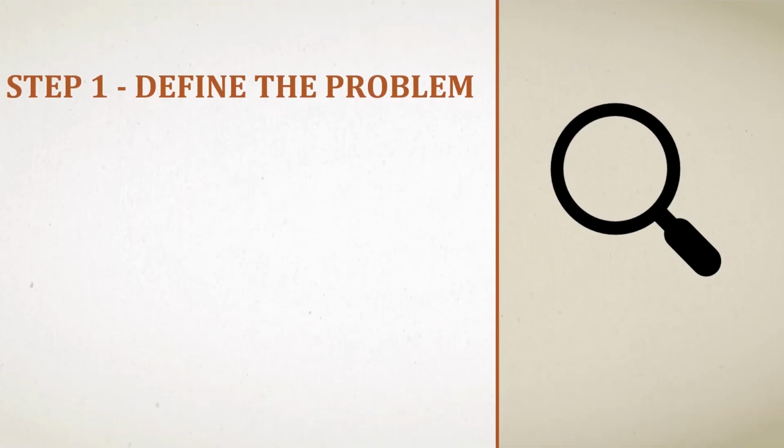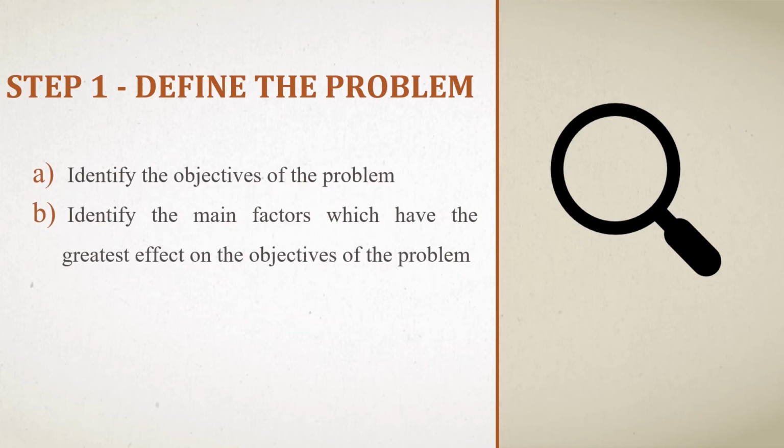Let's see each step in detail. First, step 1, that is, define the problem. During step 1, initially we will find out the objectives of the problem. Once the objectives of the problem have been found out, we will detect the main factors which will greatly affect the objectives of the problem.